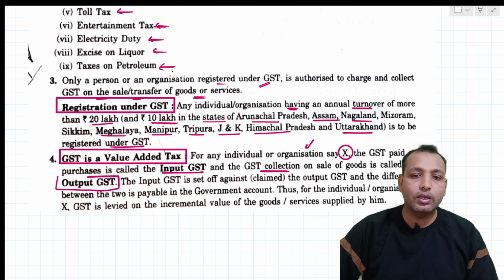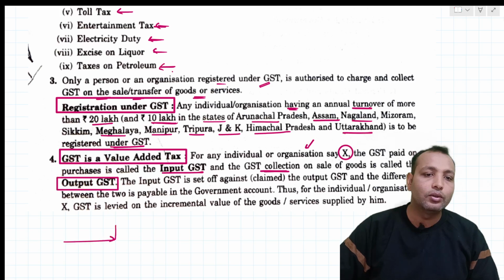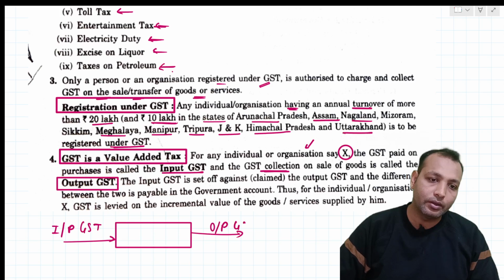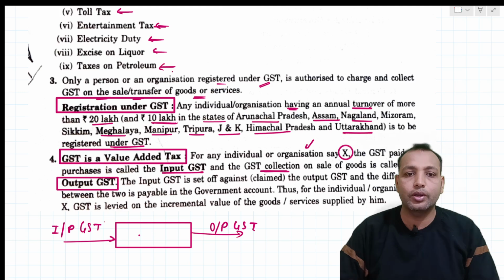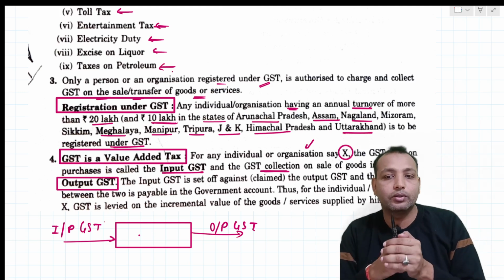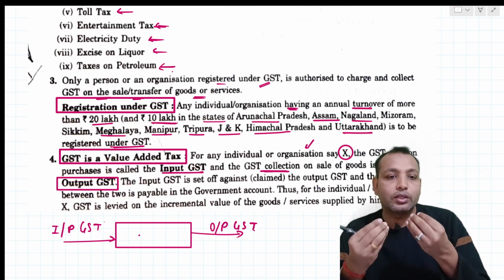So everything has an input and an output.